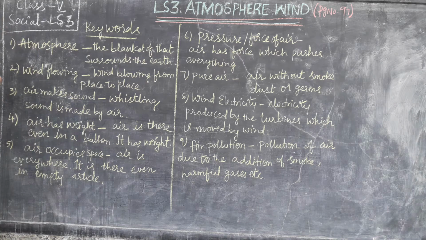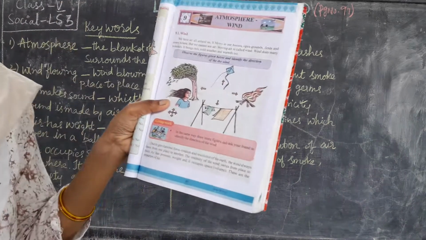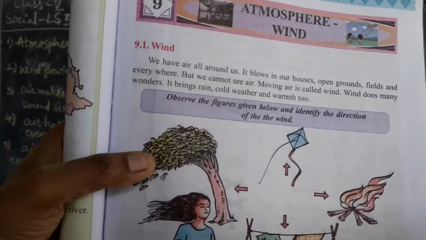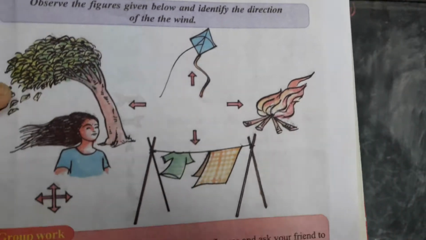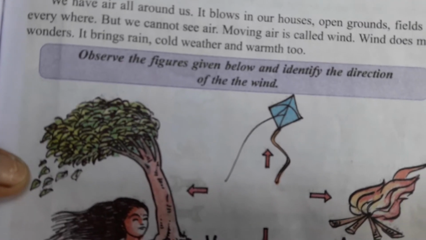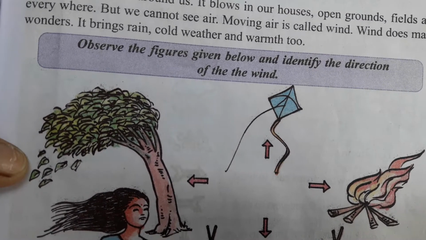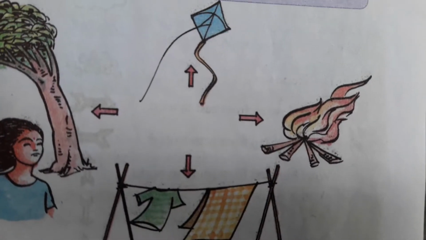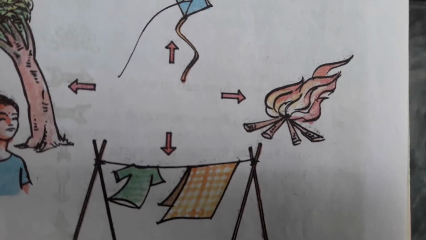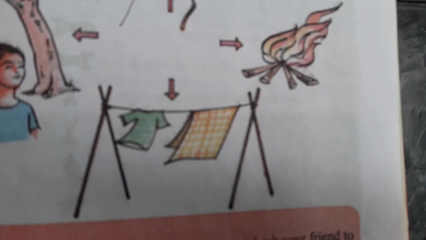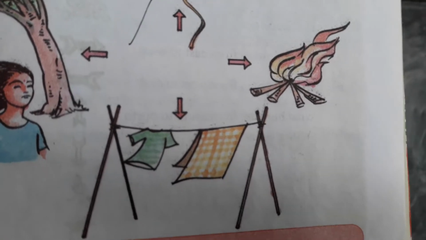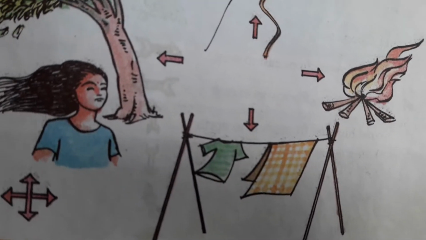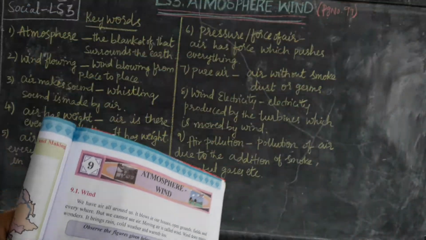Here are the keywords, see your textbook: atmosphere, wind. See the picture here, children. Observe the figures given below and identify the directions of the wind. See the pictures, which different directions are there. The kite is flying in a different direction. Fire is moving in a different direction. Clouds, if we dry in the sunlight, they will also move, no? So it's also going in a different direction. These are all going in different directions.